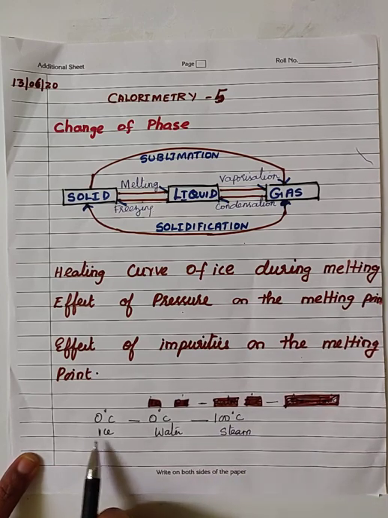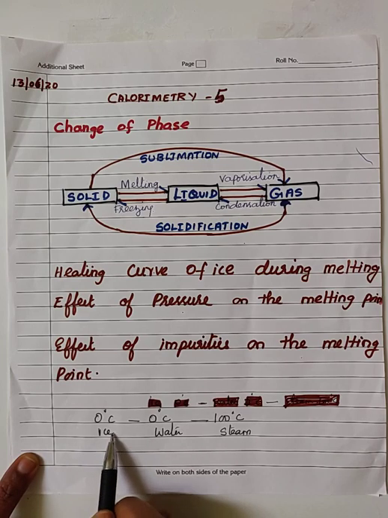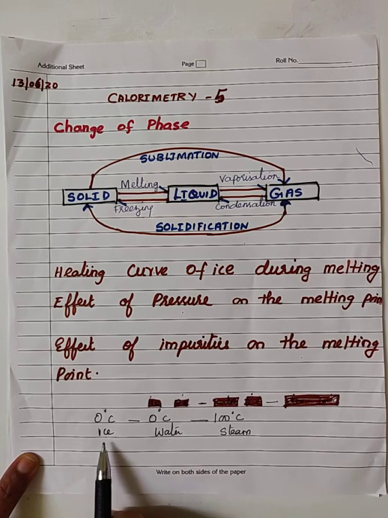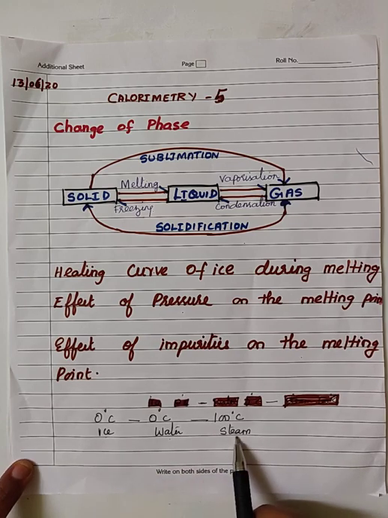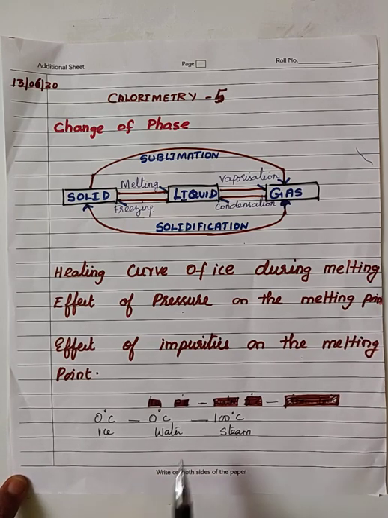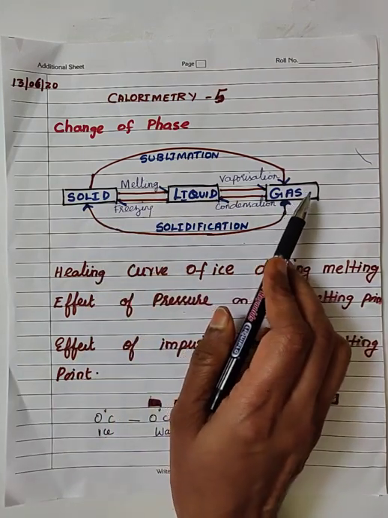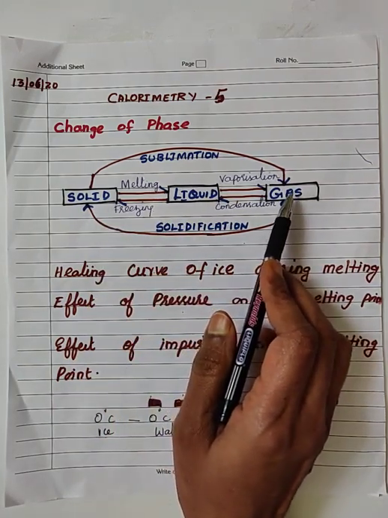So the same matter can exist in all the three states of matter: solid, liquid and gaseous state. That is ice, water, steam. That means solid, liquid and gaseous state of matter. So the same matter can exist in all the three states under different conditions of temperature and pressure.